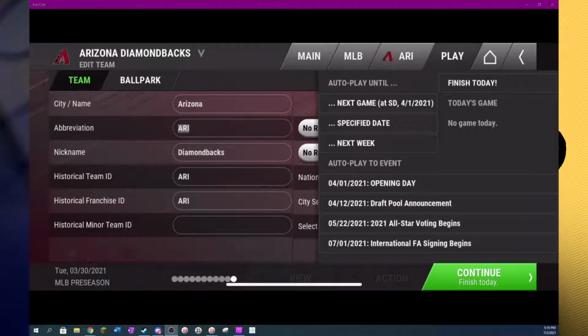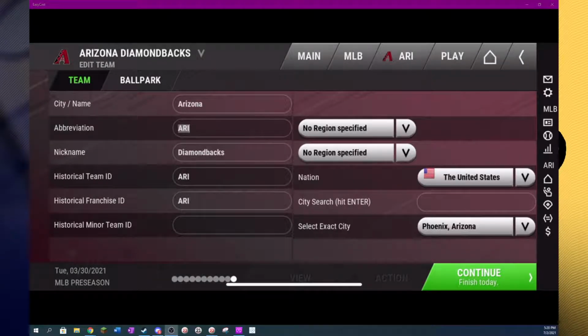And the play button will allow you to start simulating. So if you wanted to play up until the next game, that's at the top. If you wanted to play until opening day, that's down there. And you've got different landmarks that you could simulate to. And that's about it for just the general things that you can do in Out of the Park Go, the general pages that you can go to, and the things you have available to you.